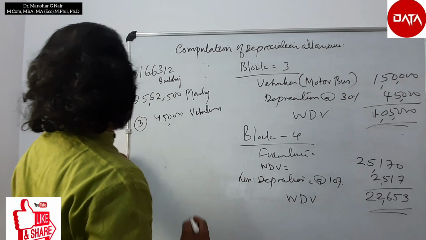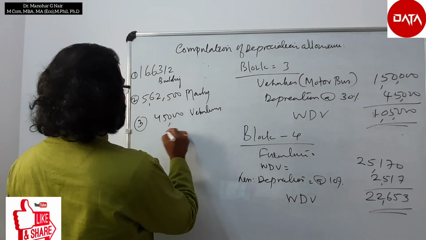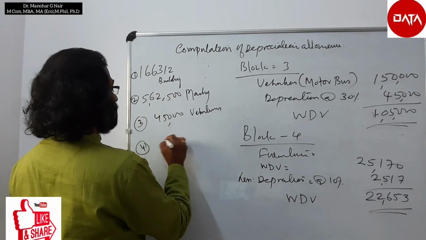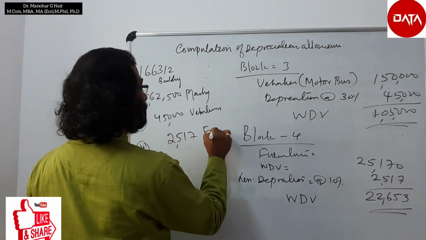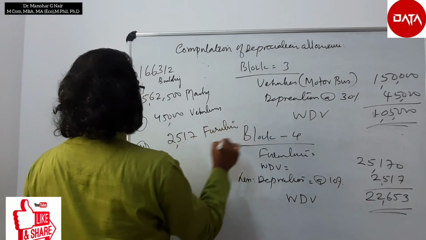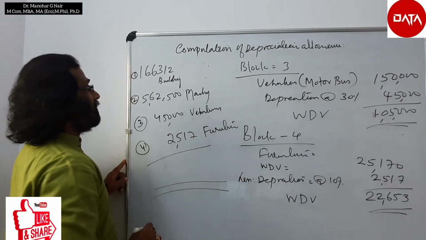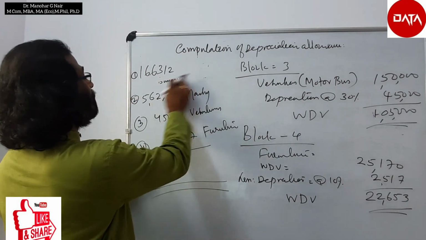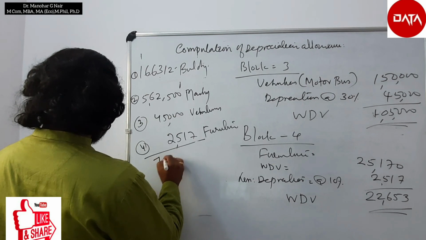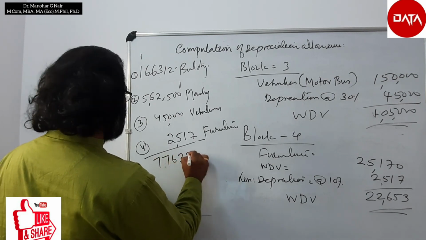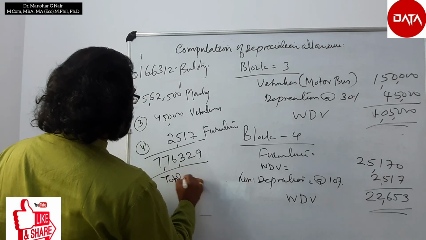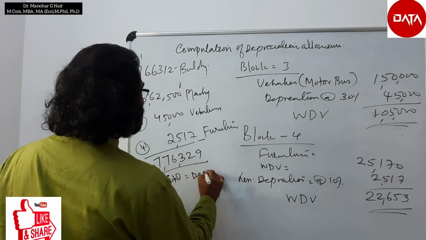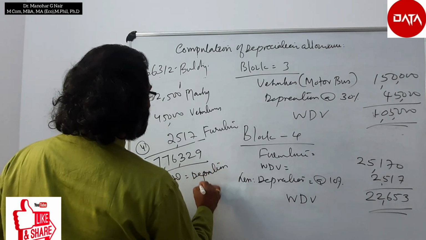So here the permitted depreciation is the fourth one, 2,517, that is for furniture. Therefore, the total depreciation allowances possible is 7,76,329 is the total depreciation allowances.